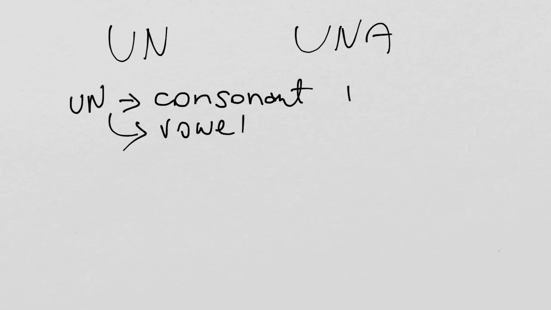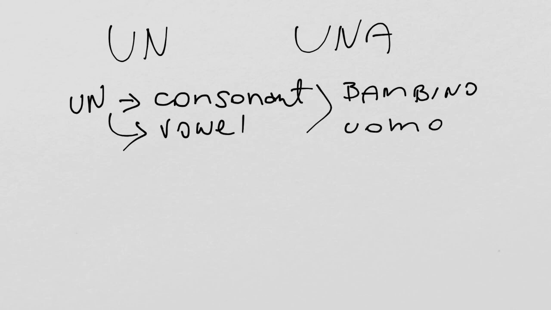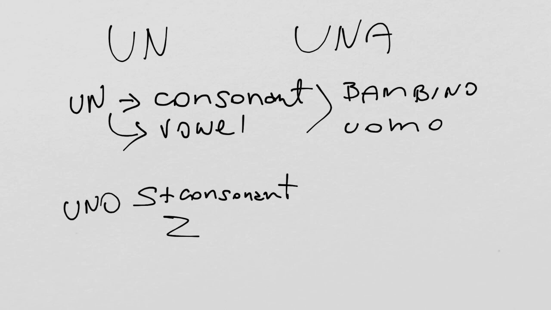However, for example, bambino, we always use that word, begins with a consonant, and with the vowel, uomo. However, as I was saying, when a masculine word begins with S followed by a consonant, like in the word studente, or if it begins with a Z, then we use uno only and exclusively to facilitate the pronunciation. And that's become a grammatical rule.